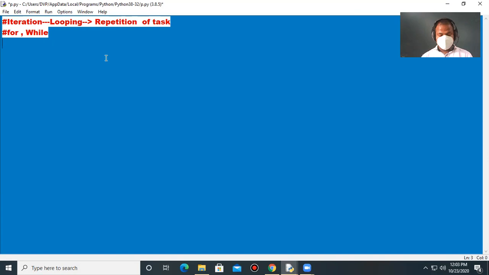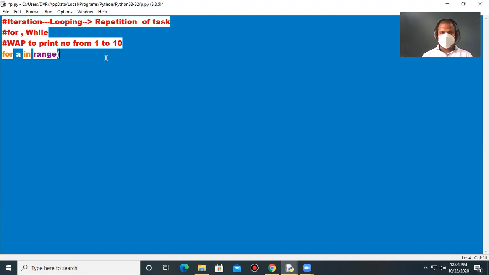Okay, so let's take one example. Suppose we have to write a program to print numbers from 1 to 10. So, student, how can we do it? Let's take for. Take any variable a, in range, which is a function.